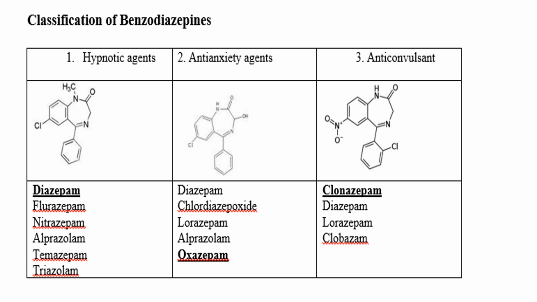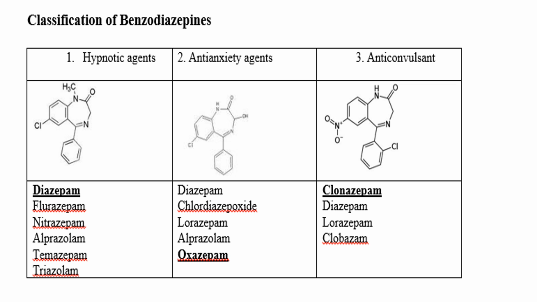The classification of benzodiazepines based upon the different properties. So diazepam, flurazepam, nitrazepam, alprazolam, these are all the drugs which produce hypnotic action. Then anti-anxiety action is produced by diazepam, chlordiazepoxide, lorazepam, oxazepam, etc. The structure of oxazepam is displayed here, and the first structure is of diazepam.